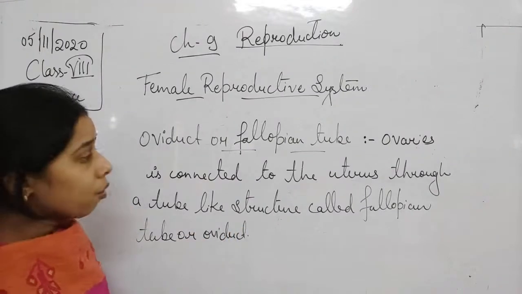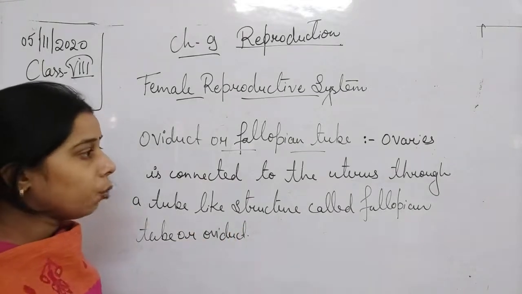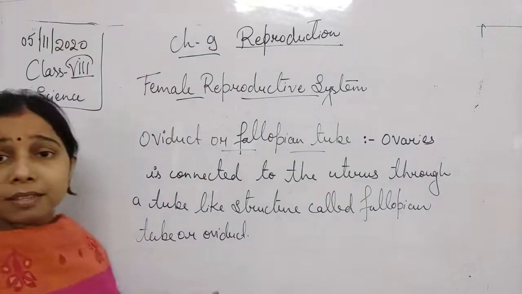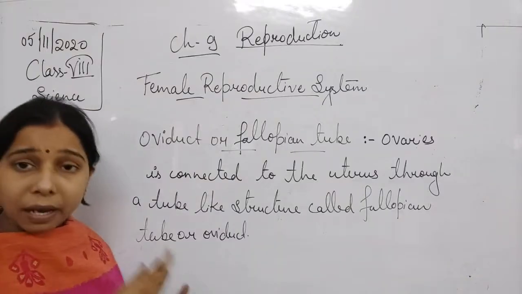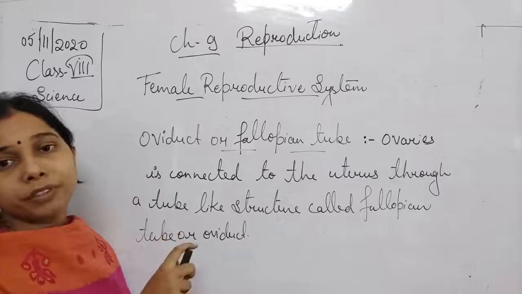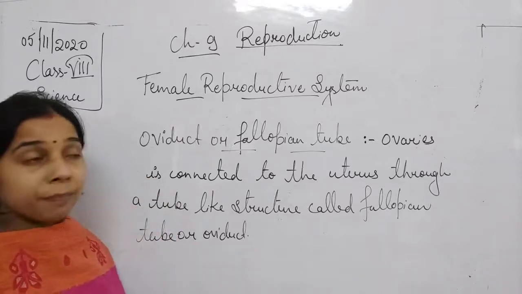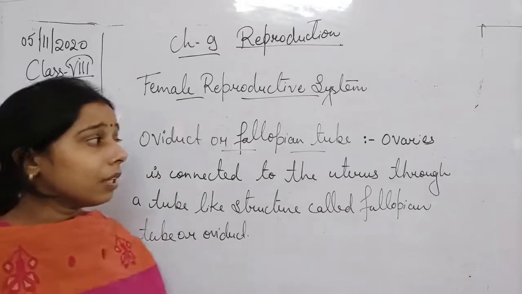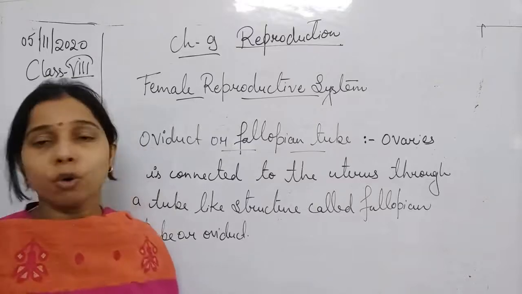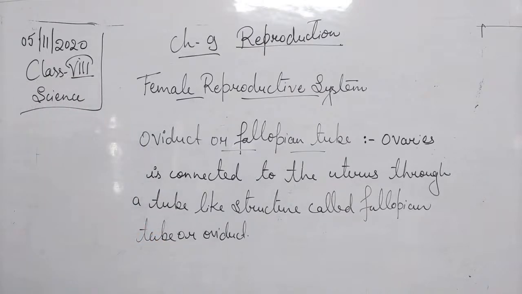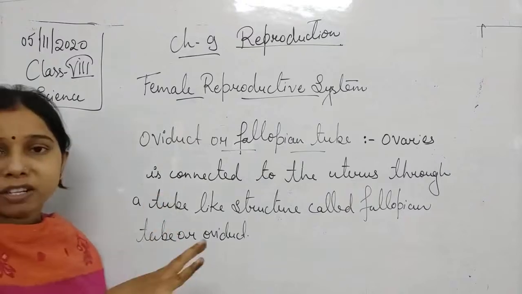So the oviduct or the fallopian tube is a kind of link or tube which helps in connecting the ovaries to the uterus. Now one more thing: when you see the opening of this fallopian tube, it is funnel shaped.